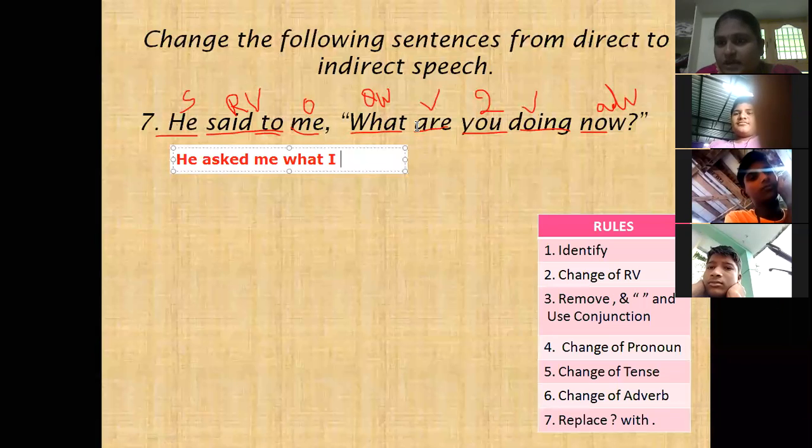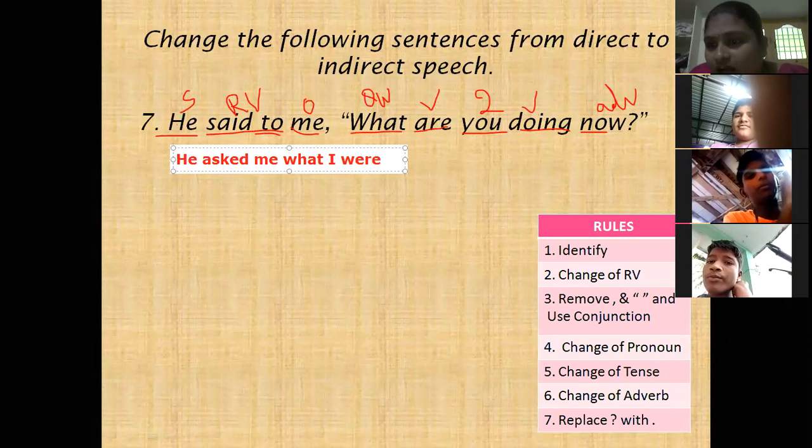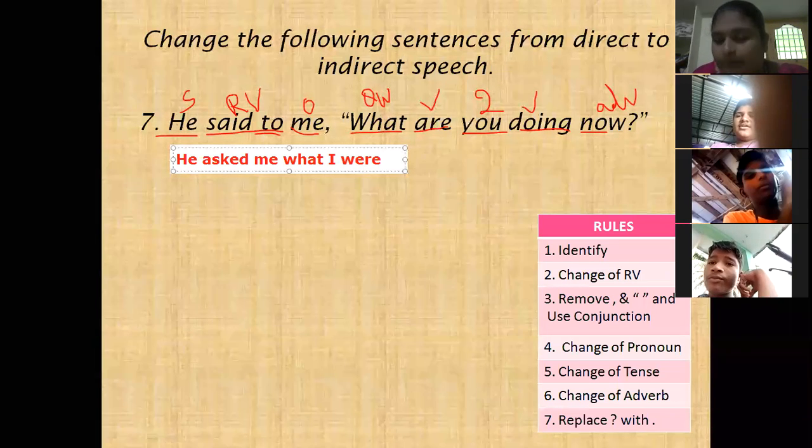We have to change it into past continuous tense. Here are is present. Are ki past tense. Are, what? The past tense verb. Listen carefully.